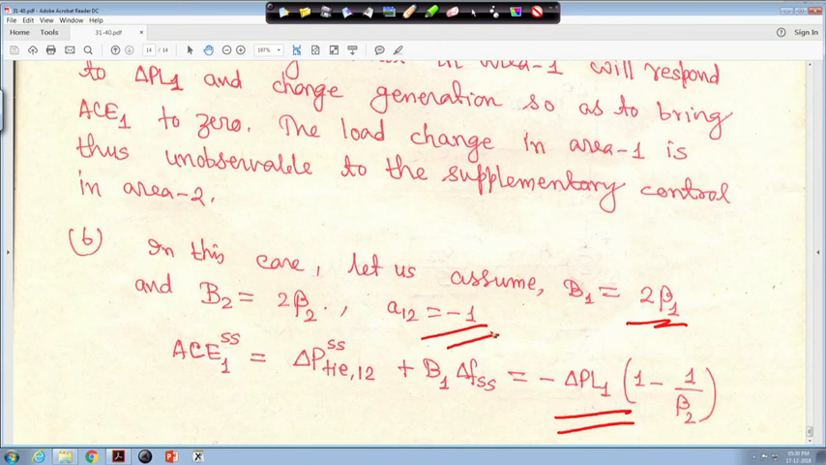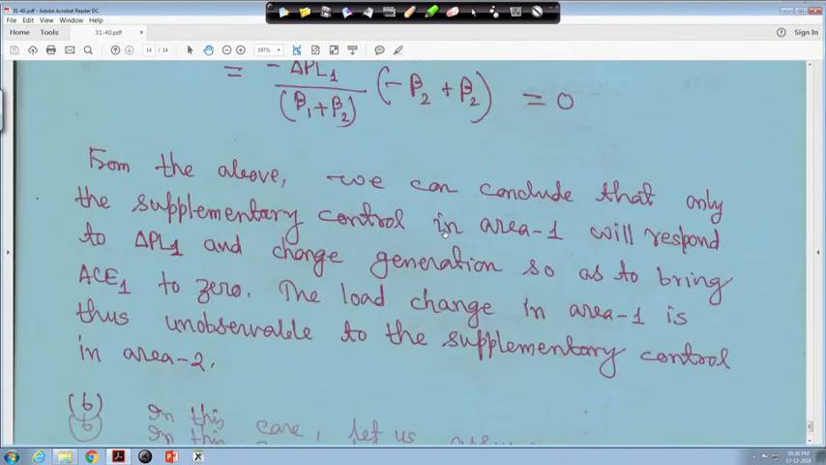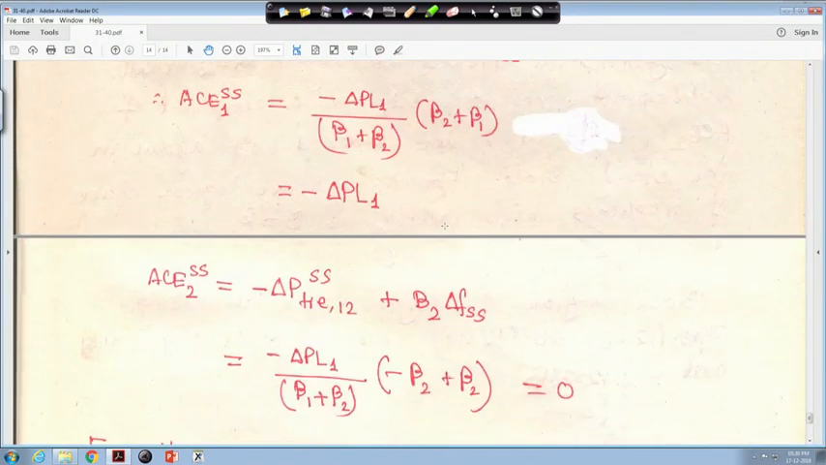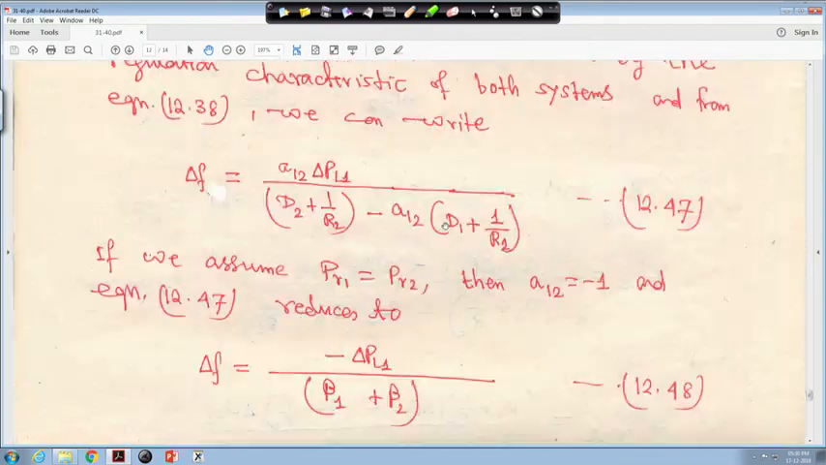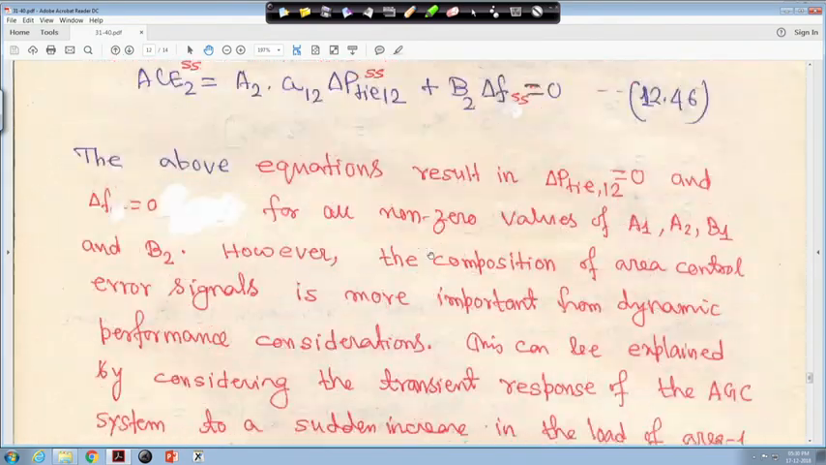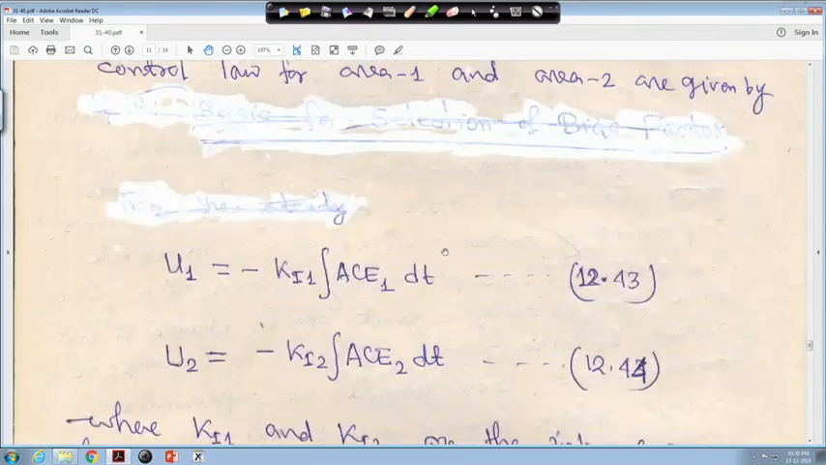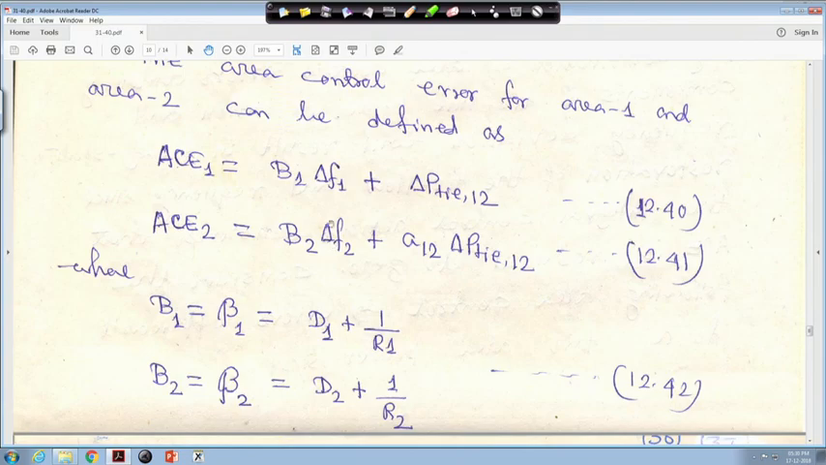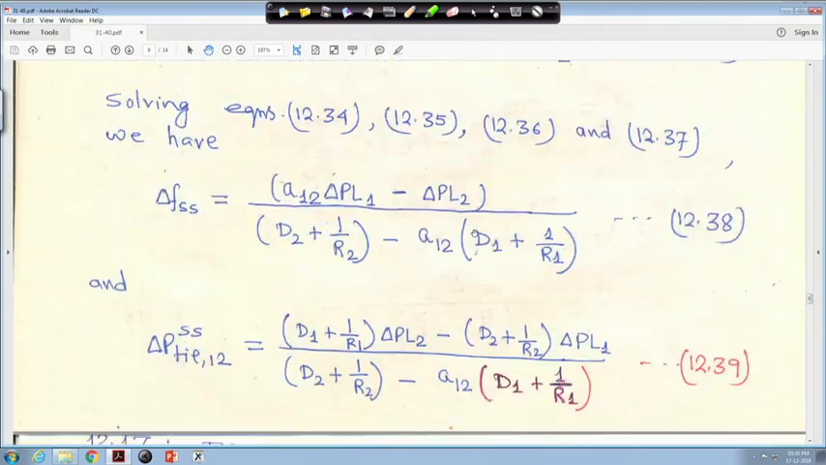So, in that case what will happen, if you put B 1 is equal to 2 beta 1, then we have to, just hold on. When B 1 is equal to 2 beta 1 here, so in these two equations, whatever we have made from here, in this expression, just to make it that beta 1 is equal to B 1 and beta 2 is equal to B 2.